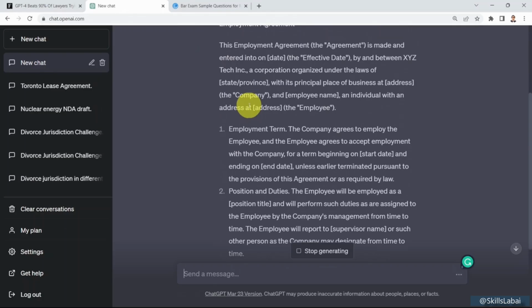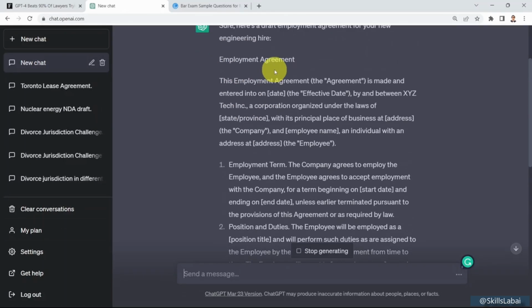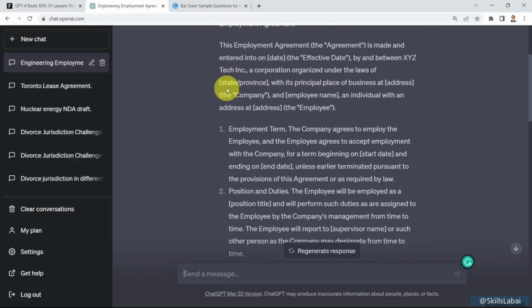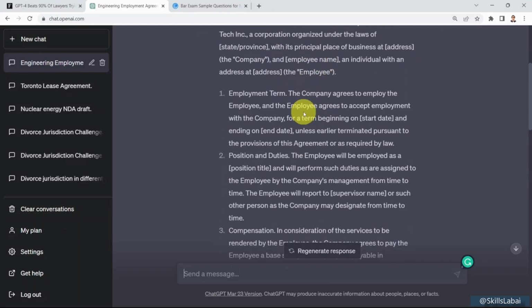Here's a draft agreement. The employment agreement is made or entered into at the given date between XYZ Tech Inc. Corporation, under the laws of a specific state or province. And here you have the employee name. And here you're including all the different terms of the agreement.